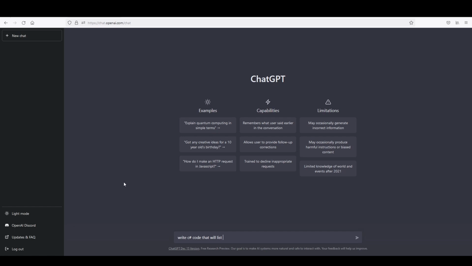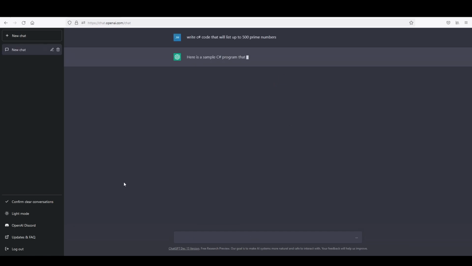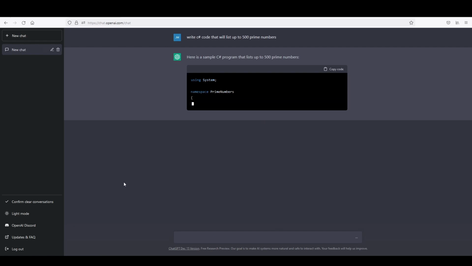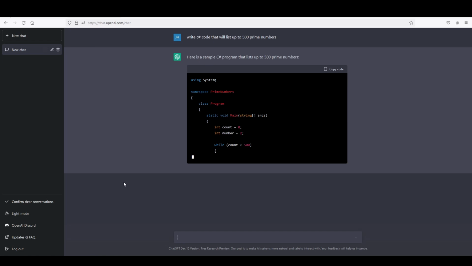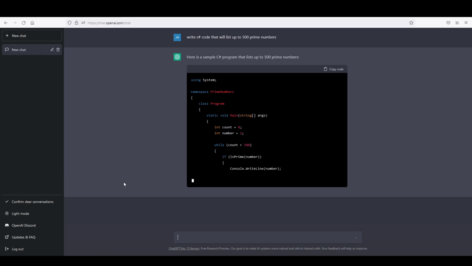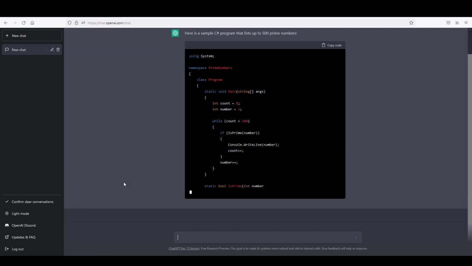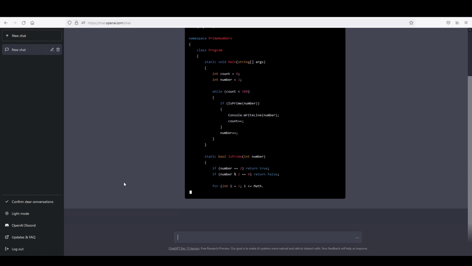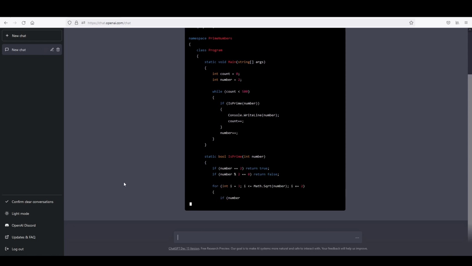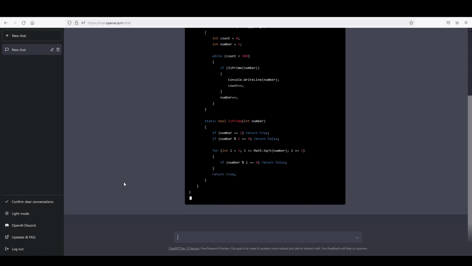Write C# code that will list up to 500 prime numbers. So now the AI is going to spit out code that will do this. It takes you step by step through it. So even if you've never programmed anything in your life, you can use the chatbot here to create code for you.